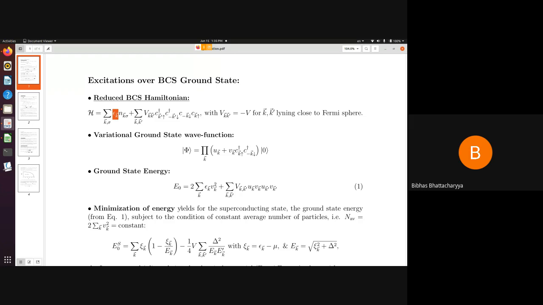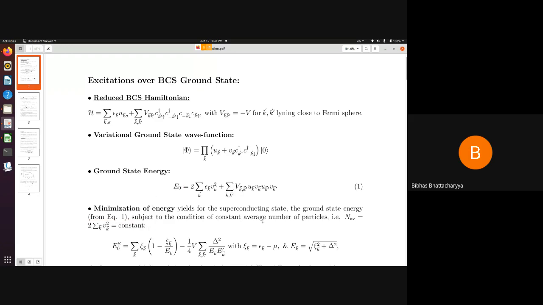However, in a real system, you must have a constant number of particles. So we impose this condition as a restriction on the minimization procedure of energy, that the average number of particles is held constant.